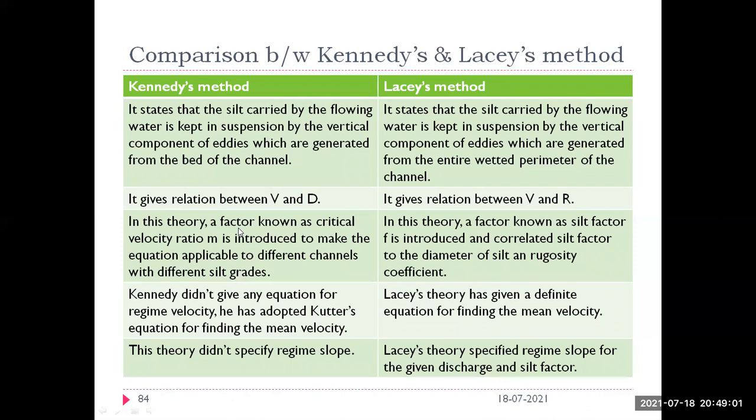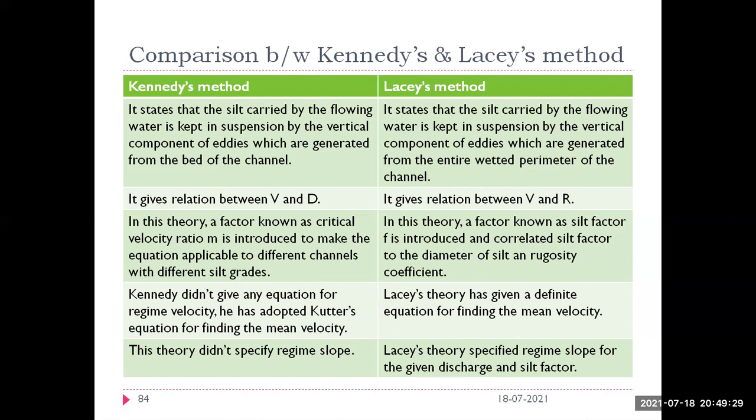And Kennedy used a critical velocity factor in his equation, whereas Lacey introduced the silt factor F in his equation. Kennedy did not provide any equation for a regime velocity, but just adopted Kutter's equation, but Lacey has given a definite equation to find the mean velocity.